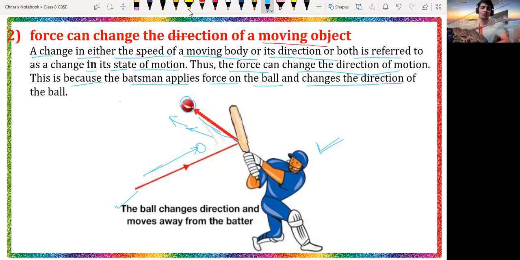That means the ball was moving toward the batsman first, but when the batsman hit that ball, the direction of motion of the ball changed to this particular direction. So this is the second effect of force and it is very important. I want everyone to take a screenshot of this and remember the examples also. Okay, so take a screenshot.